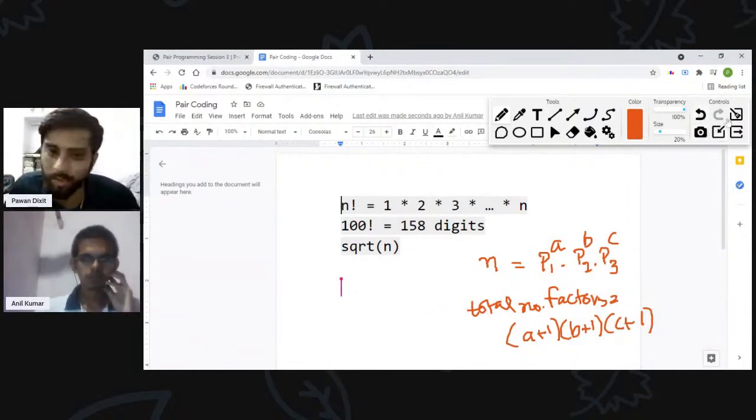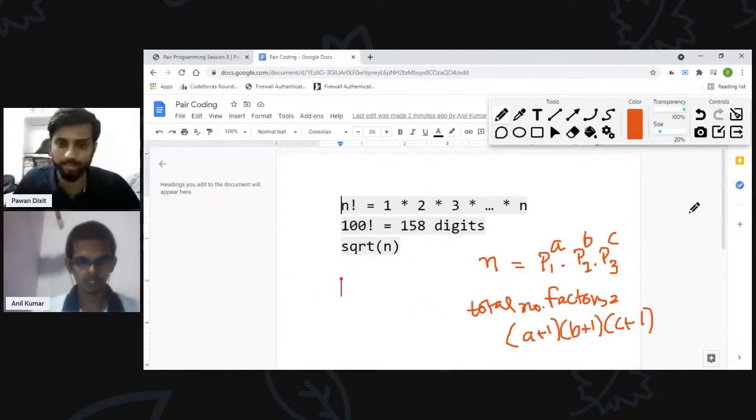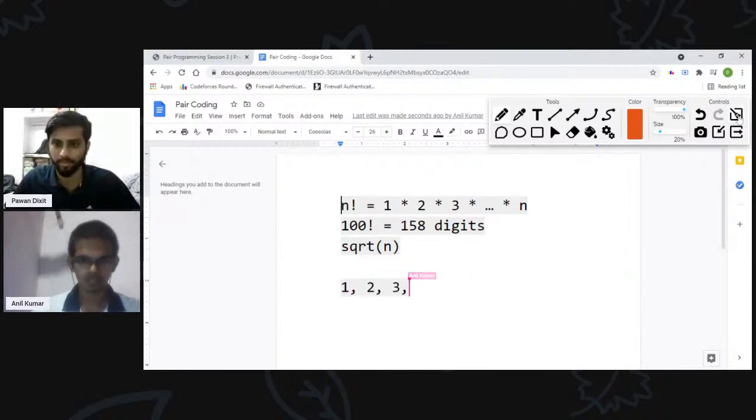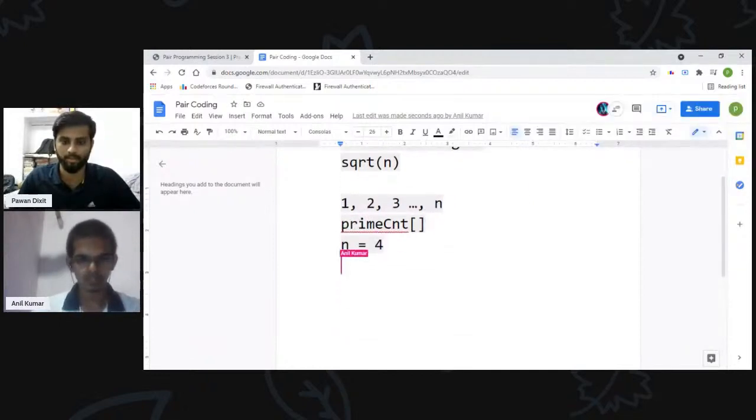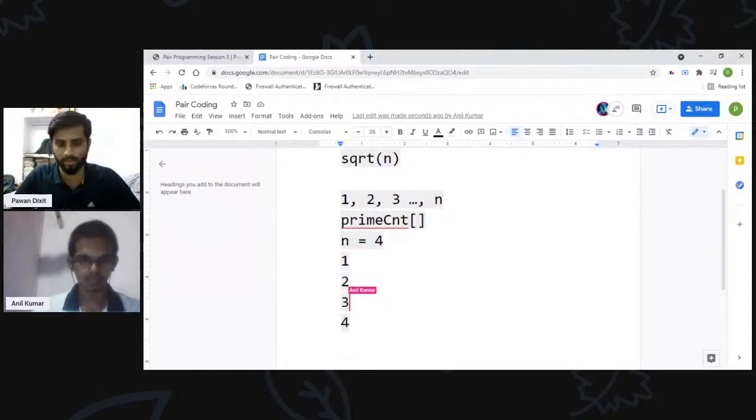Now, Anil, carry on. So I guess what we can do is find the prime factorization of all the numbers up to n, and we will maintain an array, let's say prime count, which will count the number of primes. I will write up to 3 only. Let's say n equals 4. So we will take 1, 2, 3, 4. 1 has no prime factor, so nothing. The prime factor of 2 is 2 itself, and the prime factor of 3 is 3 itself.